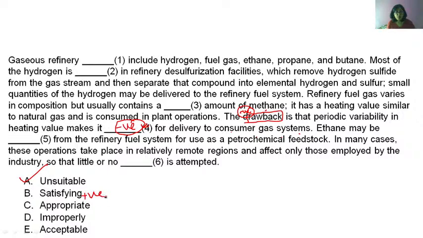Satisfying is a positive word. Appropriate is a positive word. Improperly is an adverb, ruled out. Adverb cannot be used here. Okay. Acceptable is also a positive word. Option A. Next.